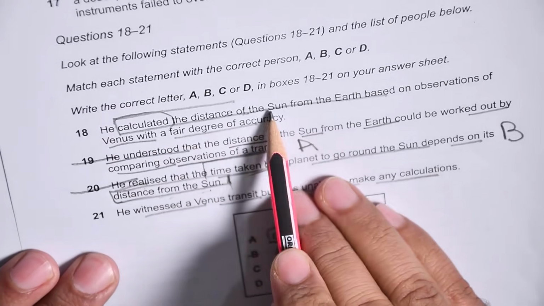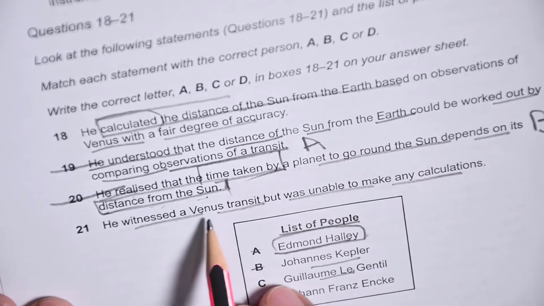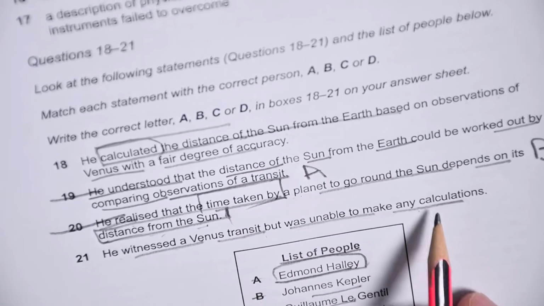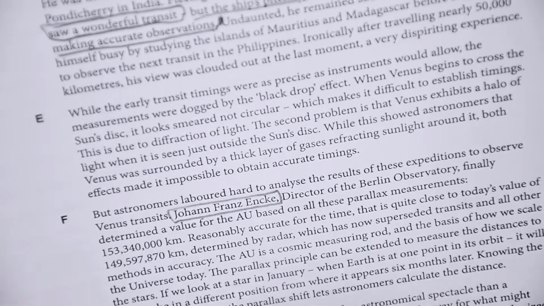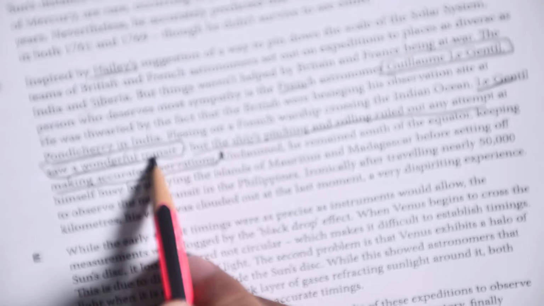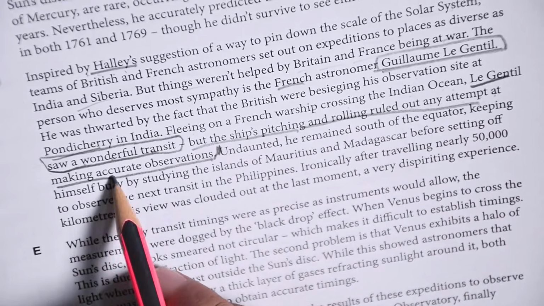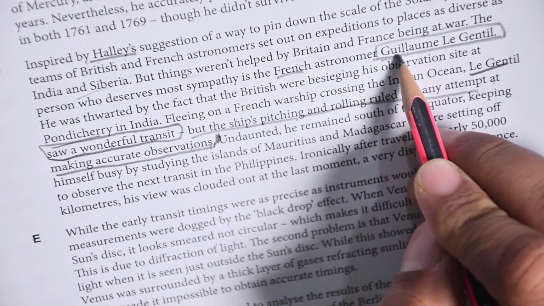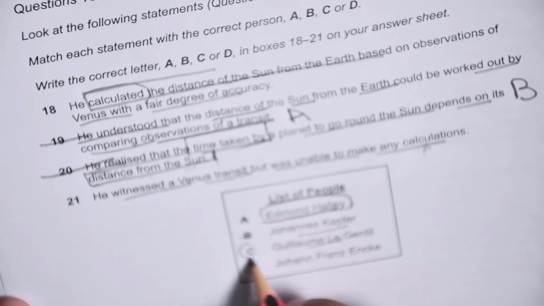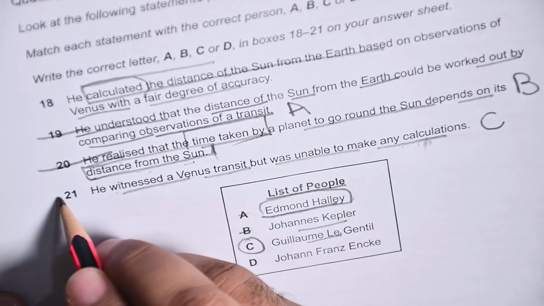"He calculated the distance of the sun from the earth based on observations of Venus" is not it; he witnessed a Venus transit but was unable to make any calculations. Now see here. He saw a wonderful transit, but the ship's pitching and rolling ruled out any attempt at making accurate observations. It's actually Guillaume Le Gentil. So Guillaume Le Gentil is C. That is why for question number 21 the answer is C.